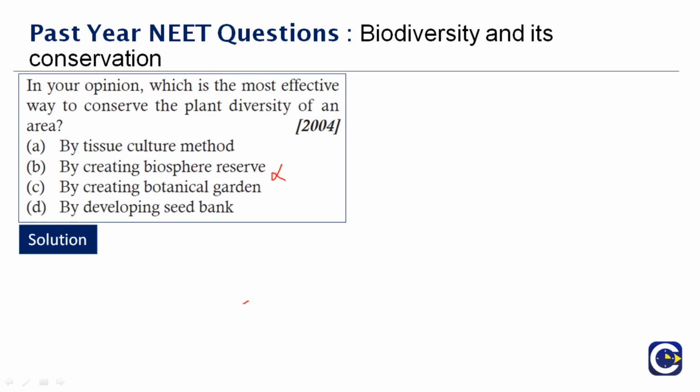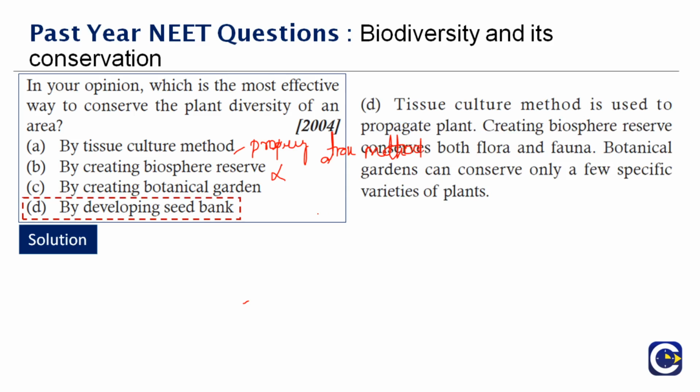And tissue culture is mostly used for the propagation method, so that is also not an effective method. The most effective method will be developing a seed bank. Botanical gardens can conserve only a few varieties of plants, therefore that will not be effective. So by developing a seed bank, by preserving them, it can be an effective method to conserve the plant diversity.